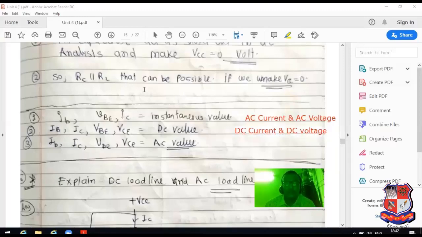See here, the value is small. I have marked it with a circle here, so you will be able to understand. Here it is a small value, here it is a capital value. So it is known as AC current and DC current. Now I have switched over the topic.